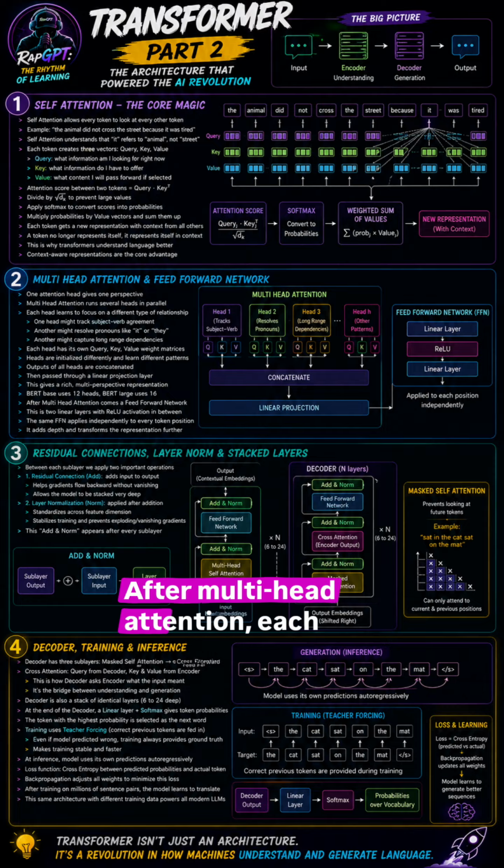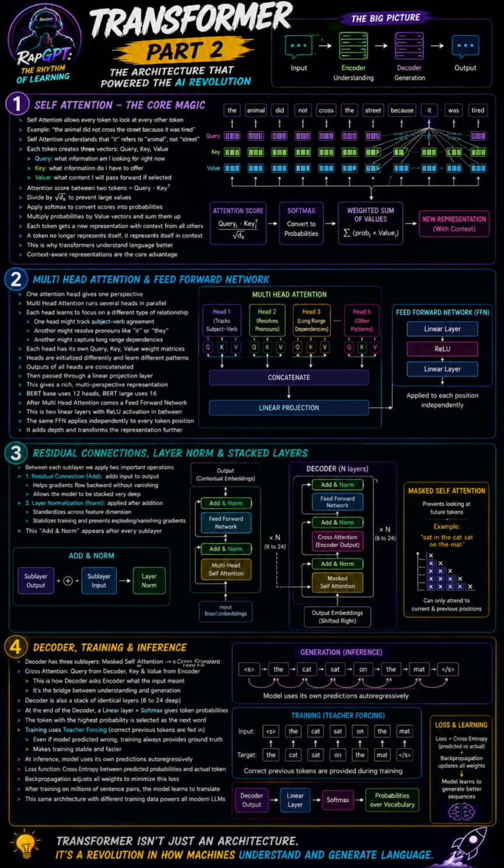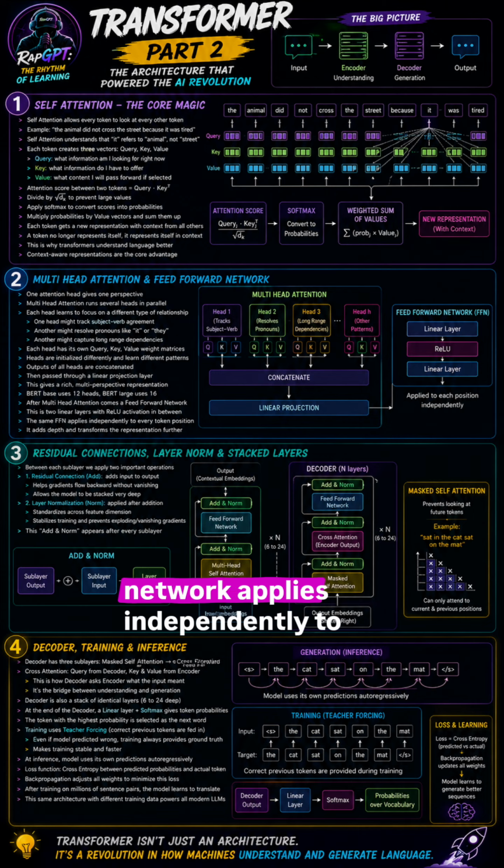After multi-head attention, each token passes through a feed-forward network. This is two linear layers with a ReLU activation in between. The same feed-forward network applies independently to every token position. It adds depth and transforms the representation further.